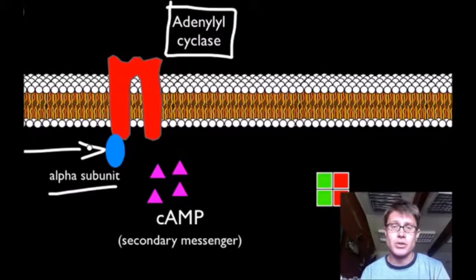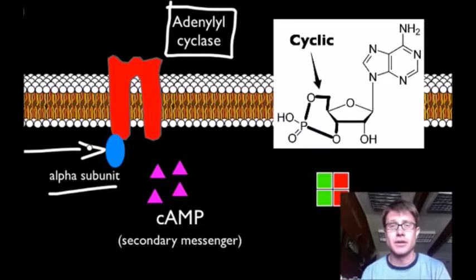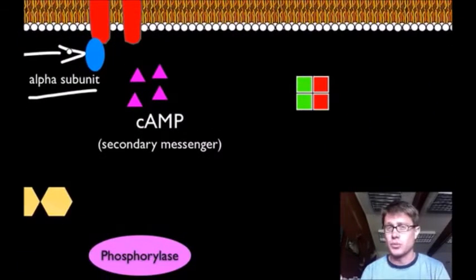But there's also a cyclic portion. It's actually going to make a cyclic portion. This is our family right there. And now we've created these secondary messengers down here. Messengers are going to spread throughout the cell. This is called cyclic AMP.